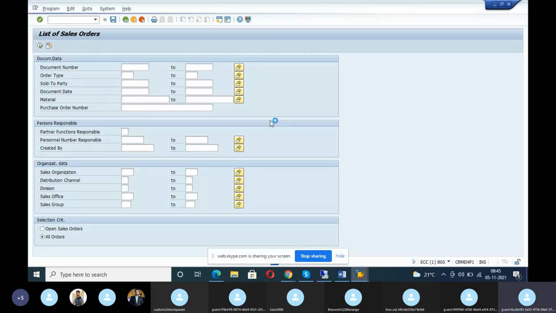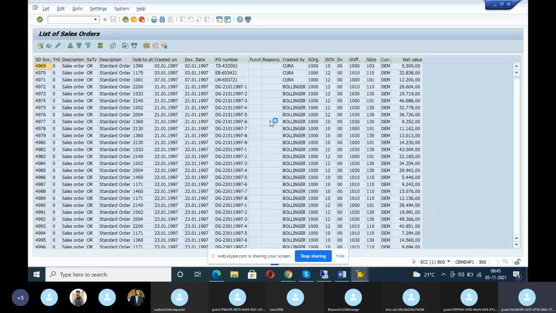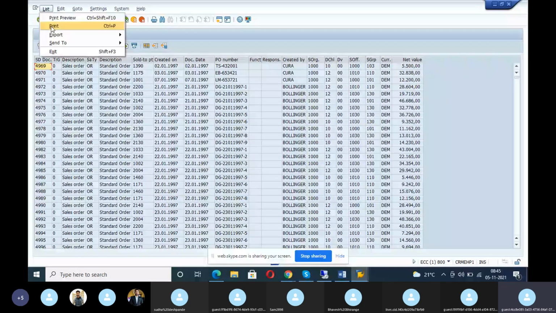It will come now. But in S4 HANA, within a fraction of 10 seconds, it will come. See here, in ECC also it is fast. See here, there's the list of sales orders. This list of sales orders, I want to take a print. Okay, take a print or export to the Excel sheet. Okay, you do it. Fine.